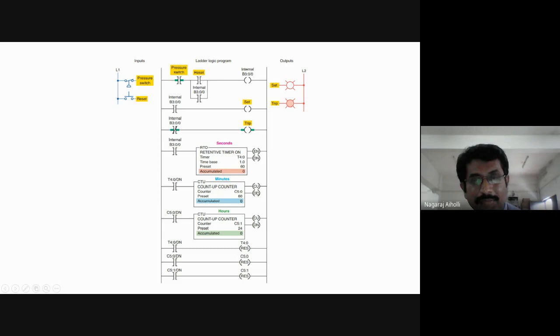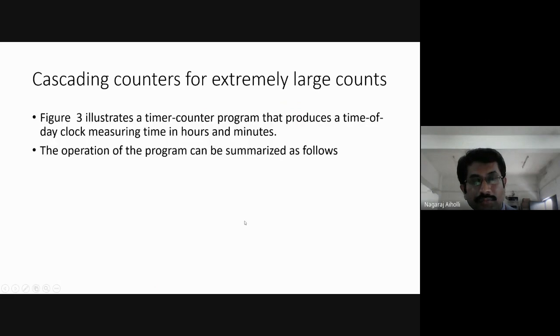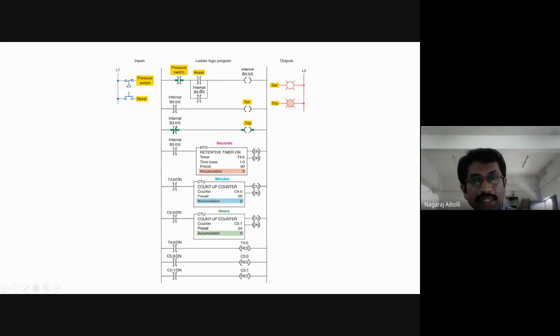Here they are using the same concept discussed in the previous program. Seconds, minutes and hours, it's the same rung that is used, but along with the pressure switch and the reset switch. Correct? Here the pressure switch is initially in closed position. This is examine if closed. It is closed. Then reset is examine if closed. This is open here. Okay. It is examine if closed, normally closed initially.